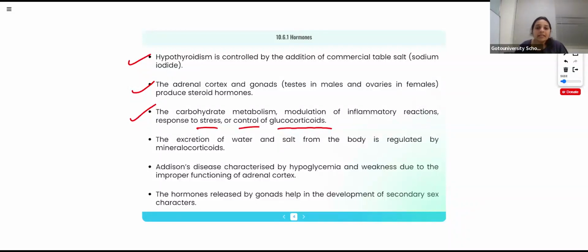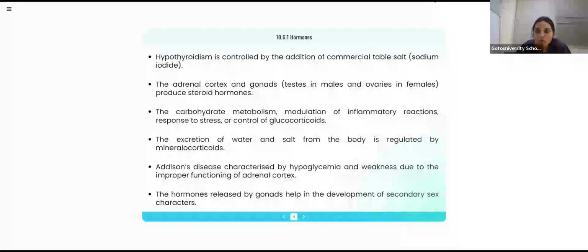Then the excretion of water and salt from the body is regulated by mineralocorticoids. See, this is not actually a disease. This is a different body condition. Then Addison's disease is characterized by, what is that?